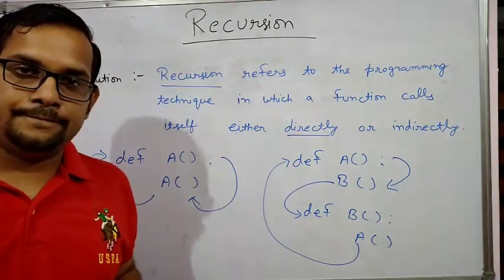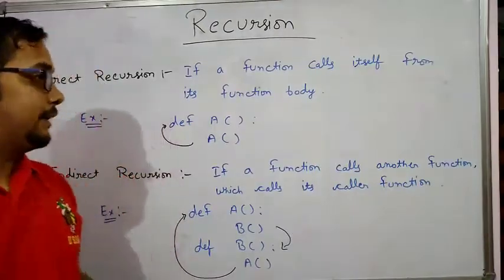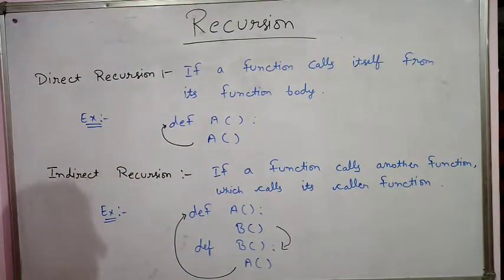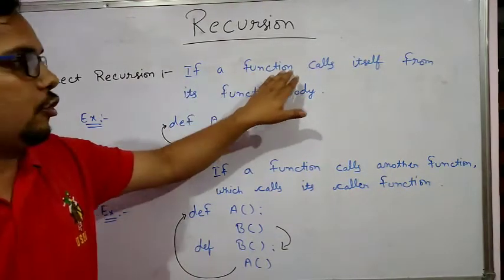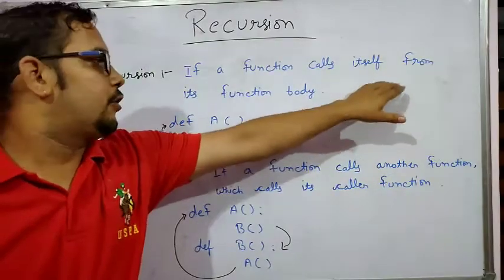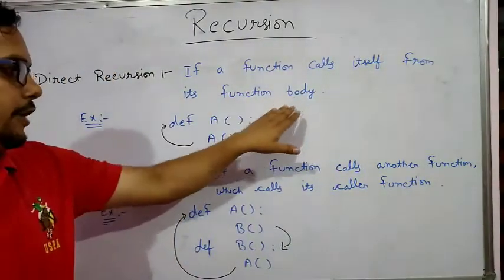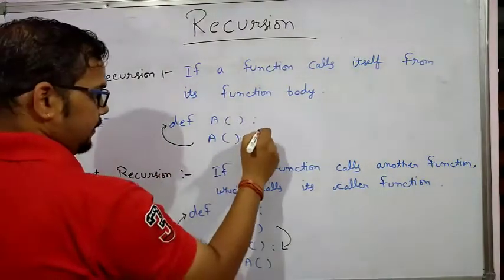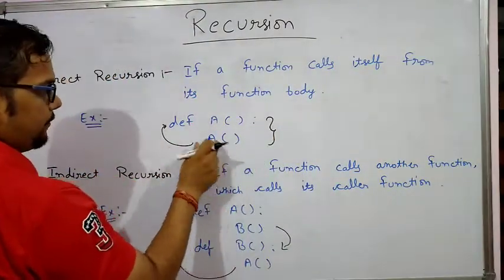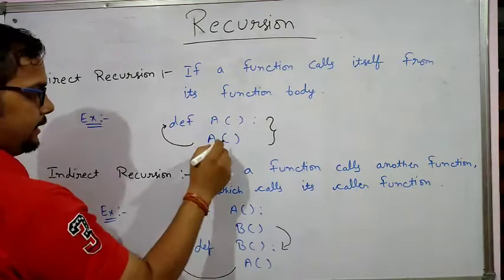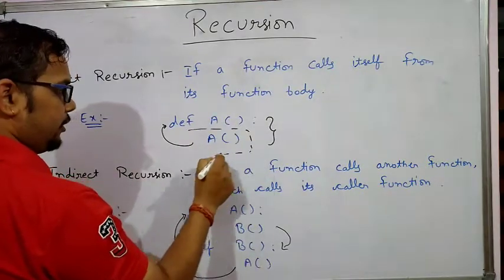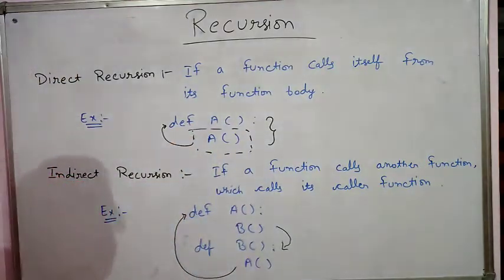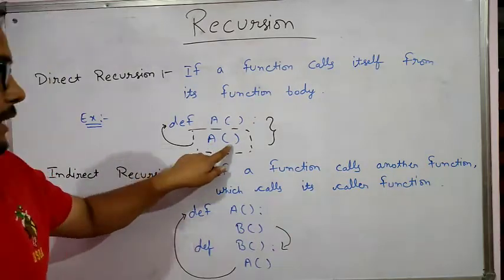Is it clear? Now see the definition of direct recursion. If a function calls itself from its function body, see here, this is the definition of the function A. This one part is the body of this function definition, and A is the calling part.